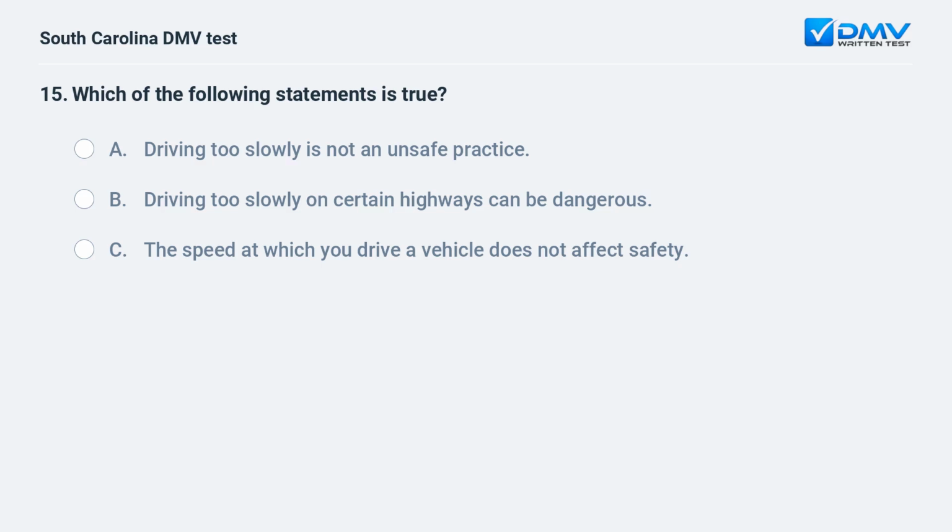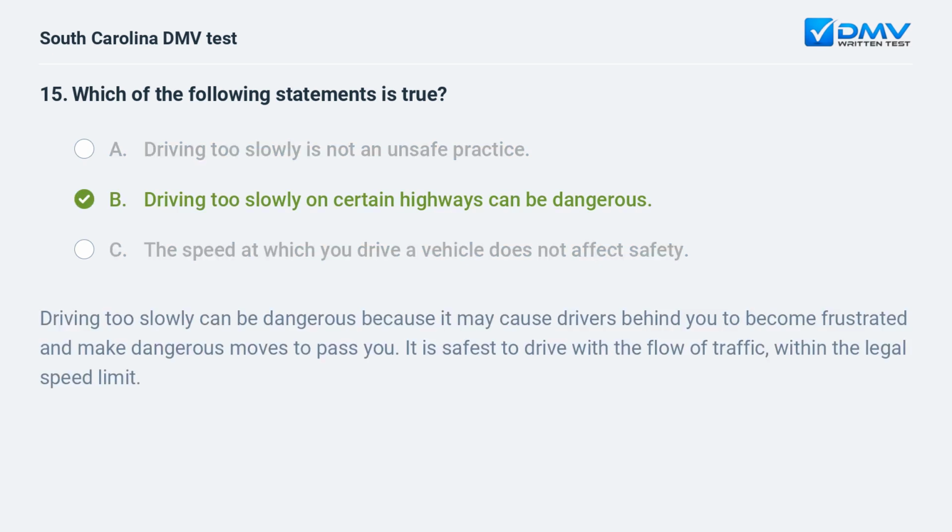Which of the following statements is true? A. Driving too slowly is not an unsafe practice. B. Driving too slowly on certain highways can be dangerous. C. The speed at which you drive a vehicle does not affect safety. B. Driving too slowly on certain highways can be dangerous. Driving too slowly can be dangerous because it may cause drivers behind you to become frustrated and make dangerous moves to pass you. It is safest to drive with the flow of traffic, within the legal speed limit.